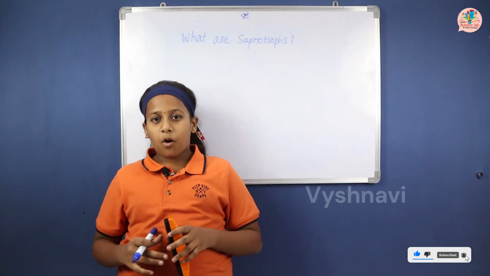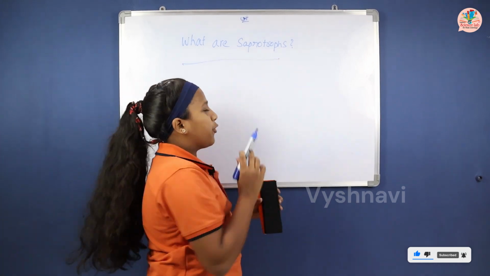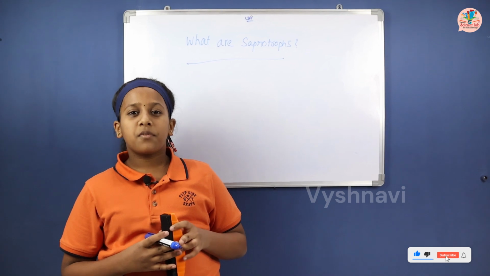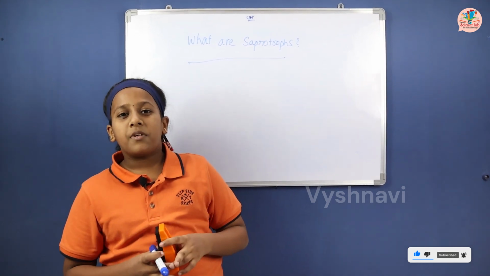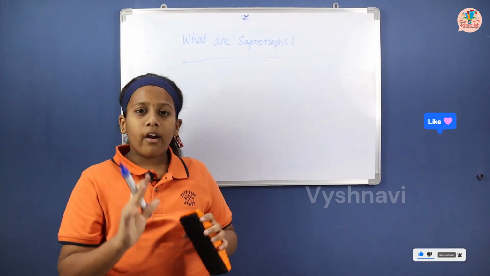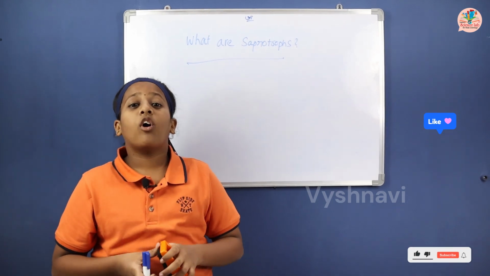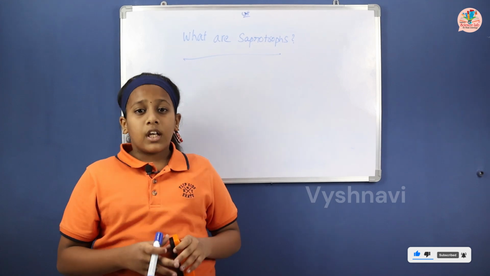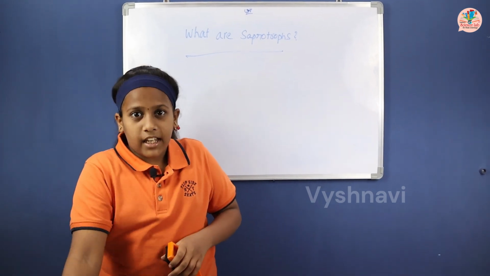Today we are discussing the topic of what are saprotrophs from the subject of biology. What are saprotrophs? Saprotrophs are organisms, small like insects, and big also. They depend on dead and decaying matter.